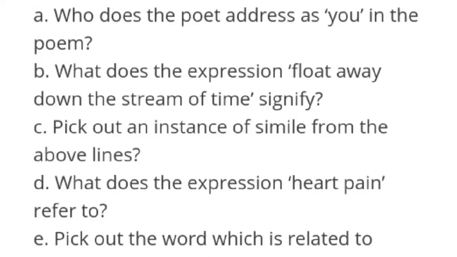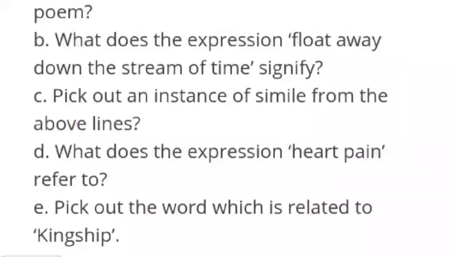Who does the poet address as you in the poem? Who is you here? The poet addresses Shah Jahan. Now pick out an instance of simile from the above lines. We have learned that there are two similes used in the poem, and here the simile is: the harsh thunder of imperial power would fade into sleep like a sunset's crimson splendor. So if such a question is asked, you have to write these lines of the poem and underline the word like, and then you have to write, this is the example of simile used in the poem.